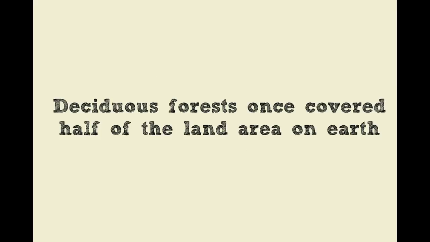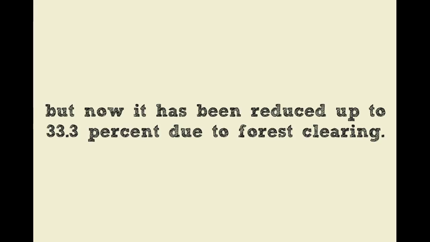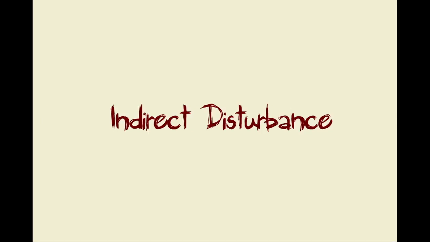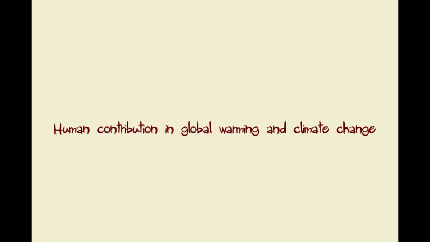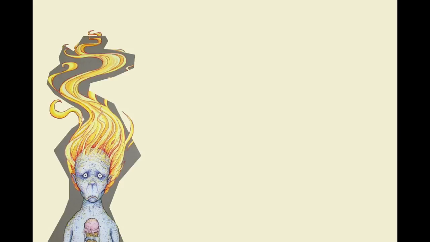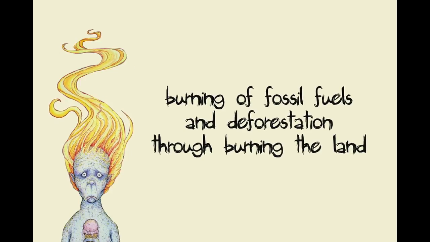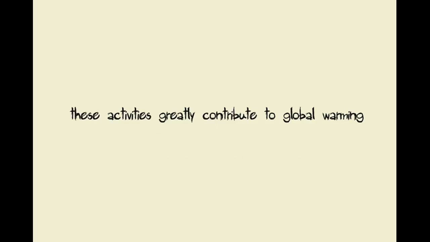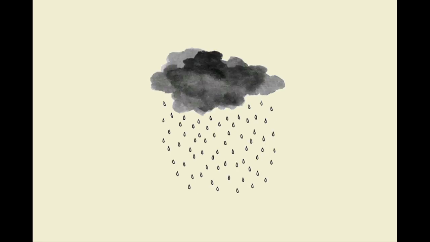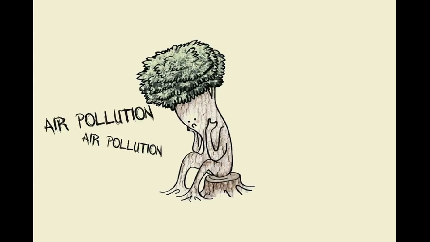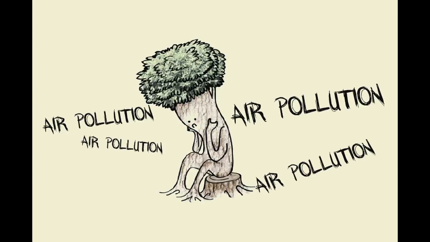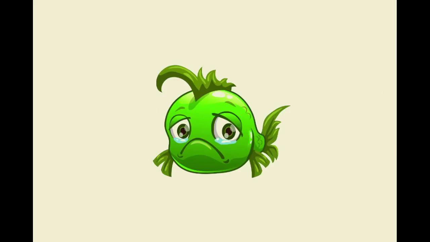Deciduous forest once covered half of the land area on Earth, but now it has been reduced to 33.3% due to forest clearing. Indirect disturbance. Human contribution to global warming and climate change includes burning of fossil fuels and deforestation through burning the land. These activities greatly contribute to global warming, leading to acid rain and air pollution that damage the trees, plants, and animals. They also cause water pollution because of the acid rain.